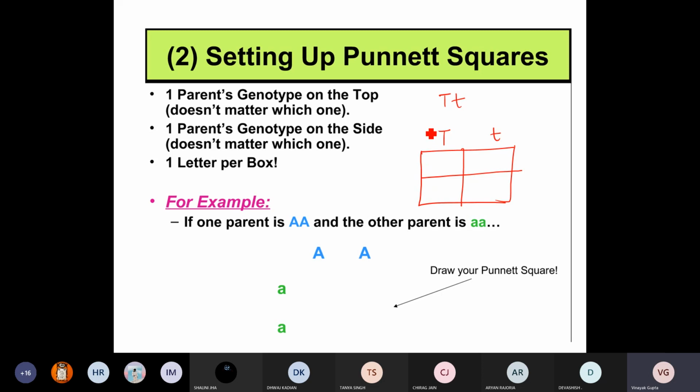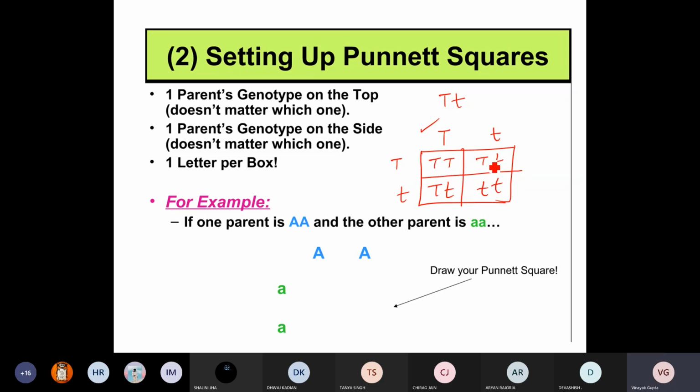On the top you can write male gametes, and on the left hand side you can write the female gametes. So now you can write capital T, capital T small t here, here it will be capital T small t and small t small t.